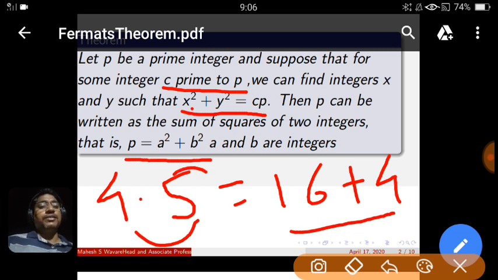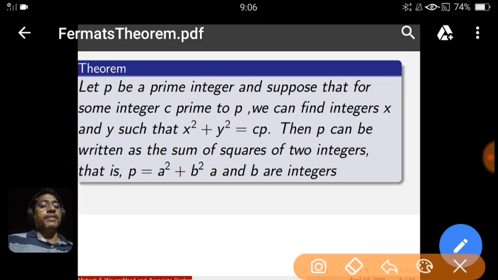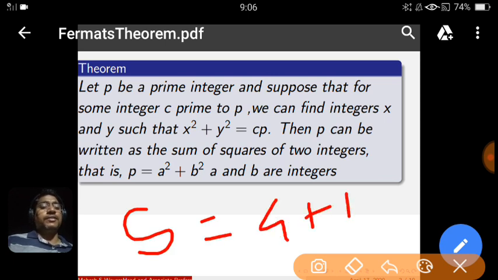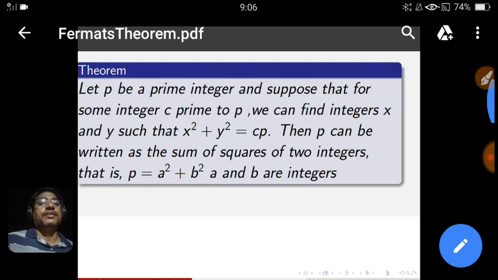That means this 5 also has this pattern. What is the pattern of 5? The pattern of 5 is 4 plus 1, that is 2 squared plus 1 squared, and this holds for every x squared plus y squared equal to cp, where c and p are relatively prime and p is any prime integer. Now we'll start the proof of this.